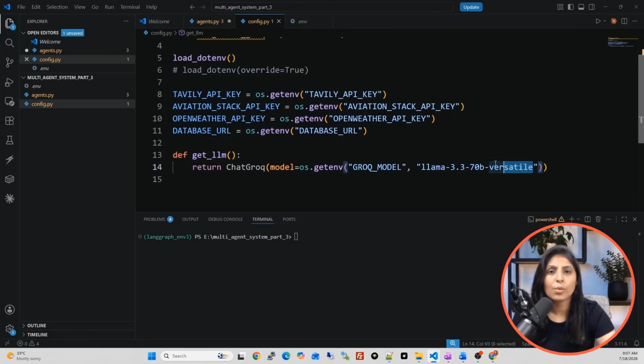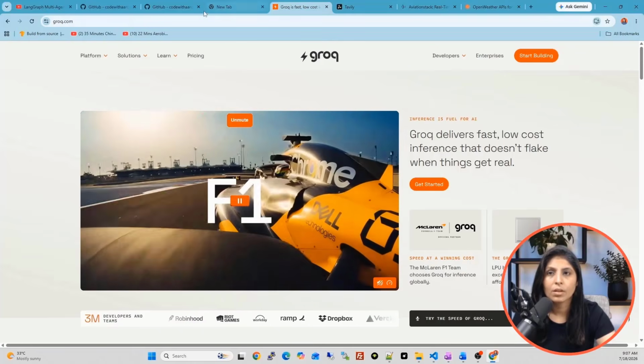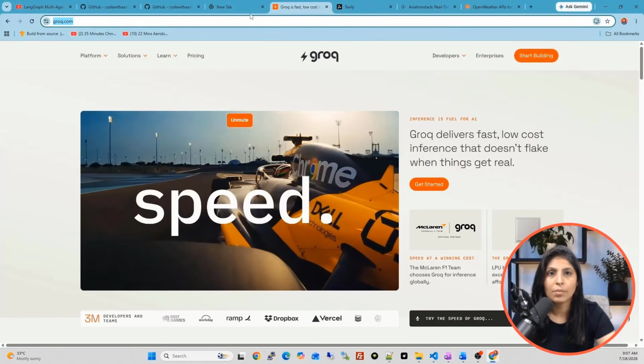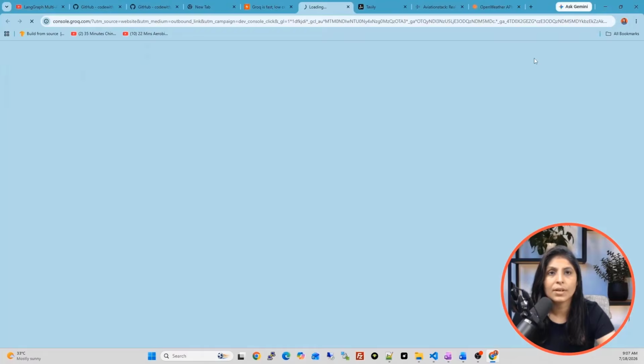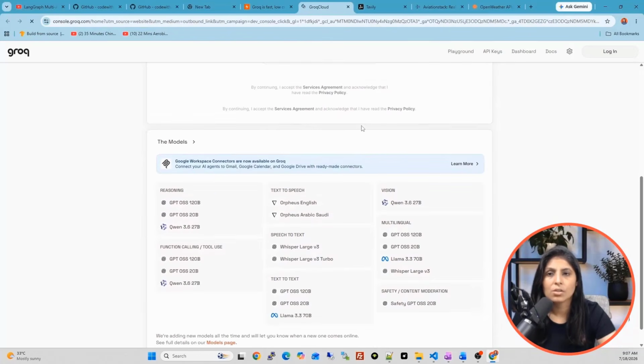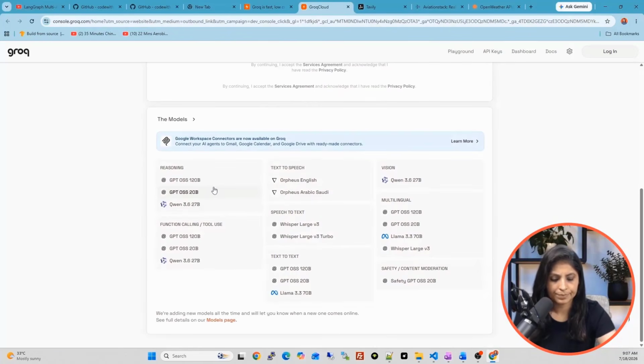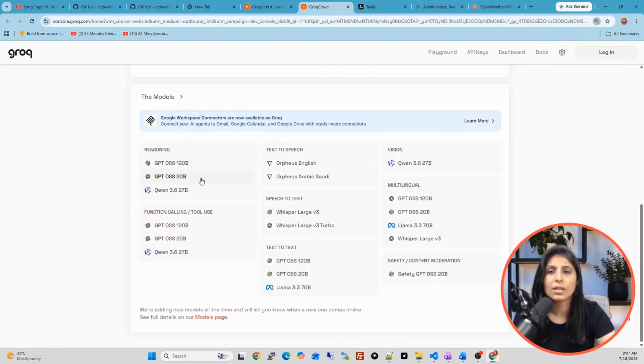Now, let's suppose if you don't want to use this LLM and you want to work with some other LLM, then what you can do, just go to groq.com, open groq.com and click on start building and just scroll down, and here you can see the list of LLMs. See, for reasoning, you can use these models.